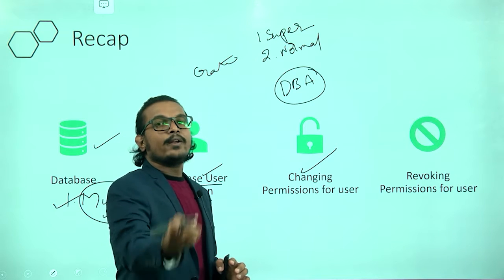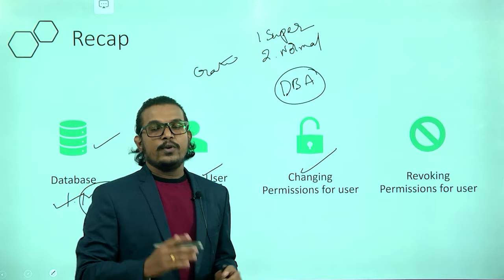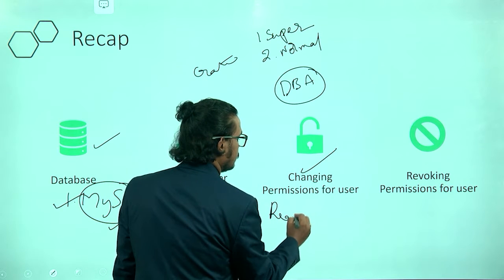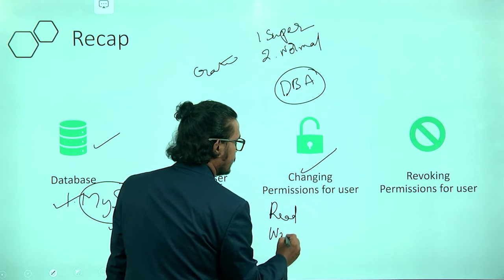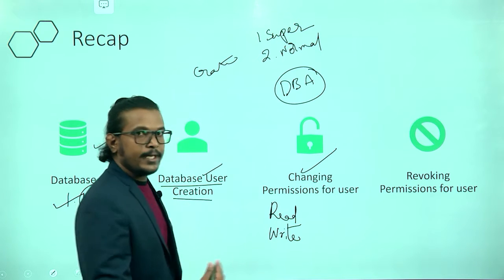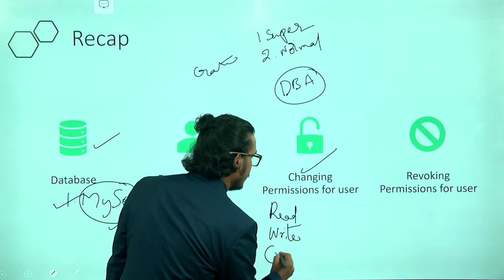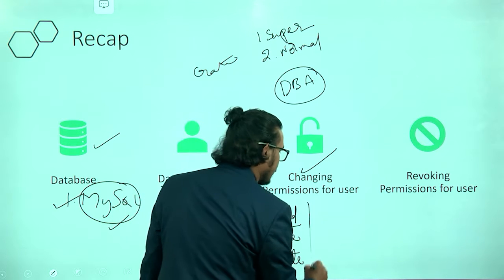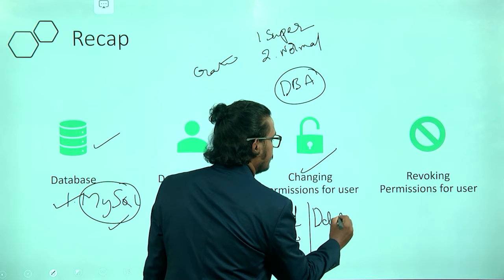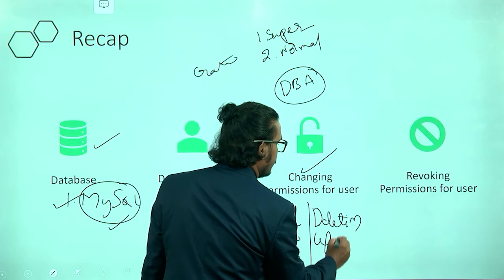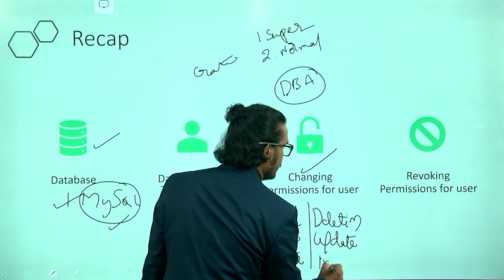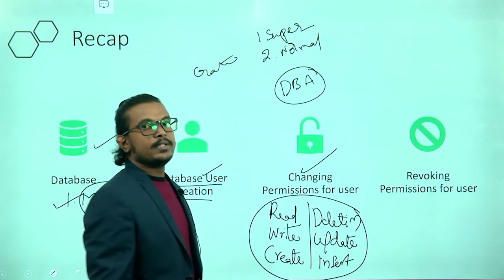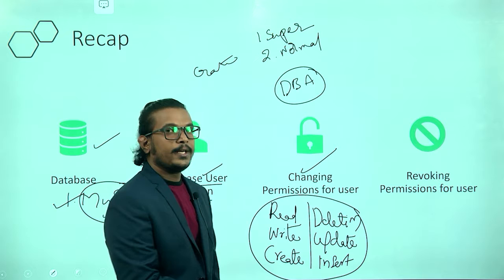After that we revoke all those permissions from the user. First we give some permissions to the user. Those permissions are read permission, write permission, then the create permission for table creation, then table deletion permission, update permission, and insert permission. All of these we talked about in a previous lecture.